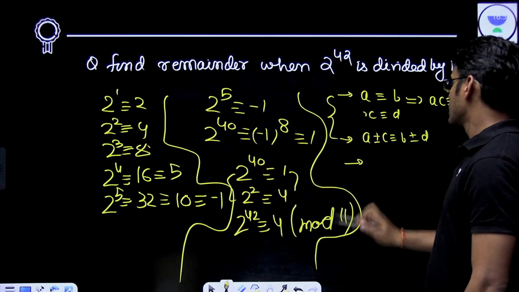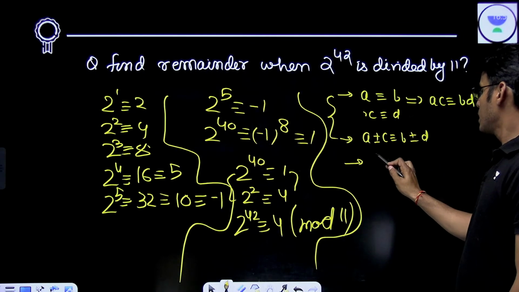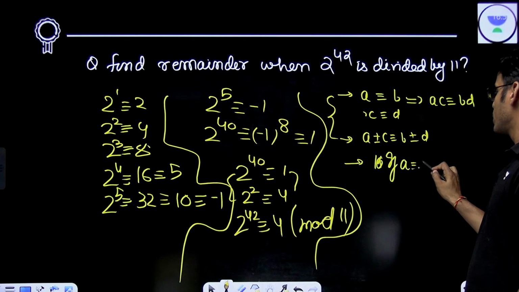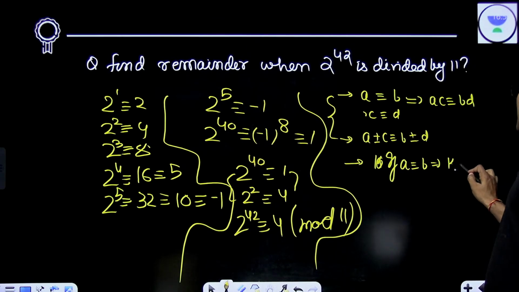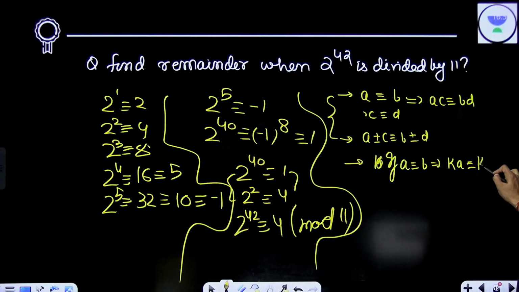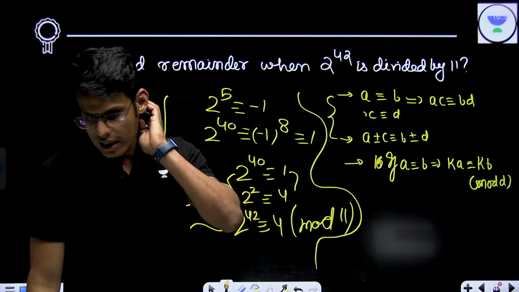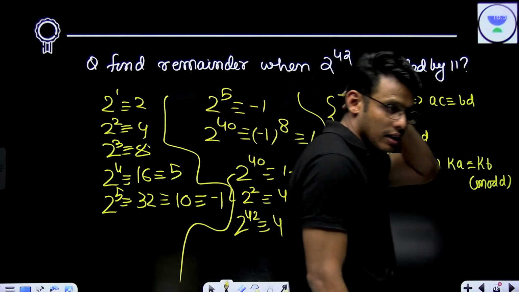This is important. If A is congruent to B, it implies KA is congruent to KB mod D. If you multiply by the same number, the remainder does not change.